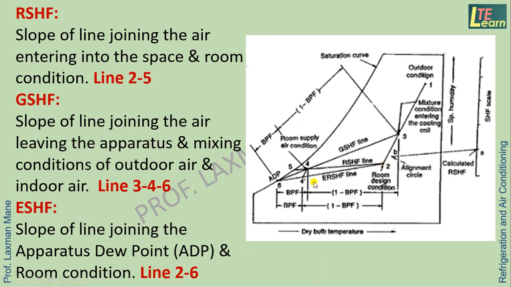Now in this case, the bypass factor shows the inefficiency of the coil or process. So for process 3, 4, 6, the 4 to 6 part will be the inefficiency of this process.